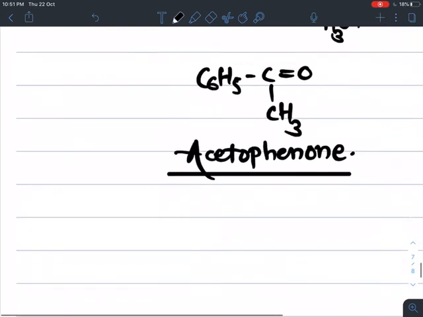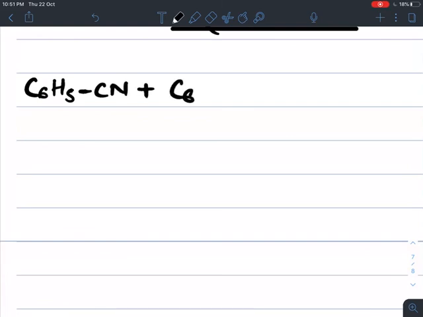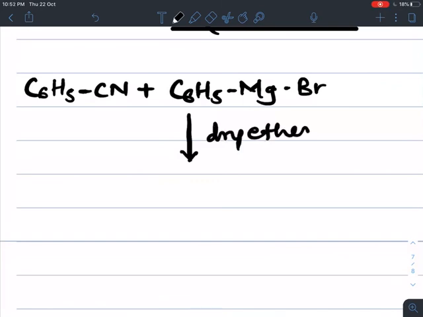Now the last example: C6H5CN, benzonitrile, when treated with phenyl magnesium bromide, and the reaction takes place in the presence of dry ether, and further it undergoes acid hydrolysis. Then which product is formed?